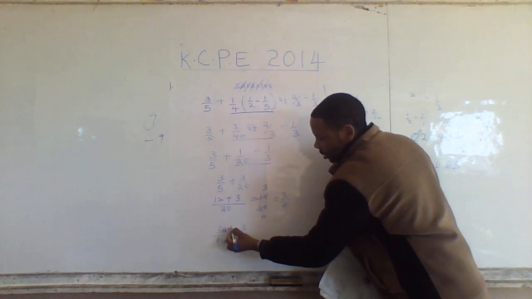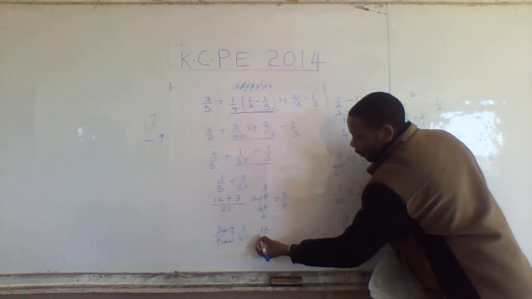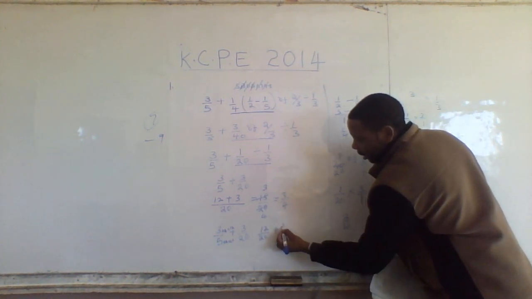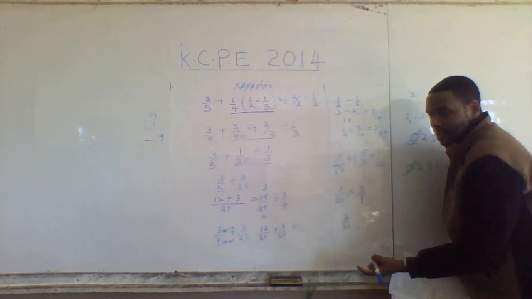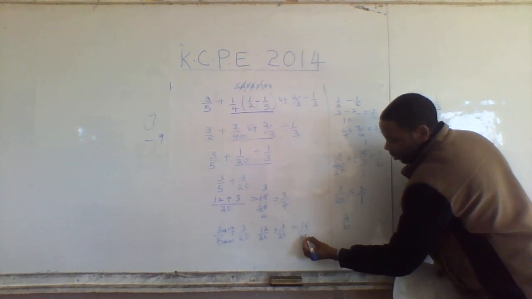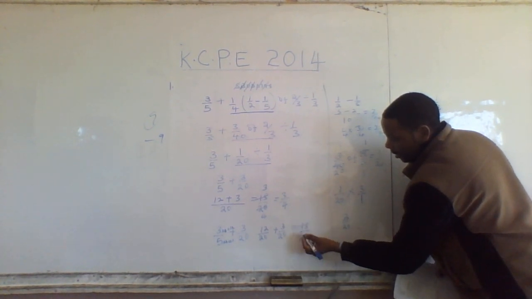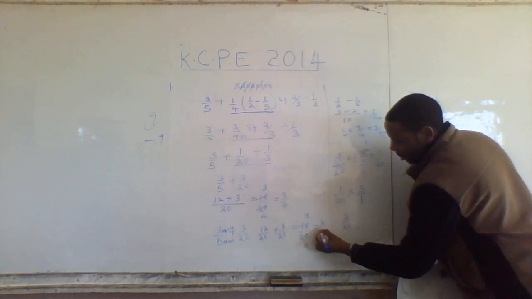So this becomes 12 over 20. So we have 12 over 20 added to 3 over 20. And we know when the denominators are the same, we don't find LCM. We just add them to get 15 over 20. That's what we call renaming. We get 3/4.